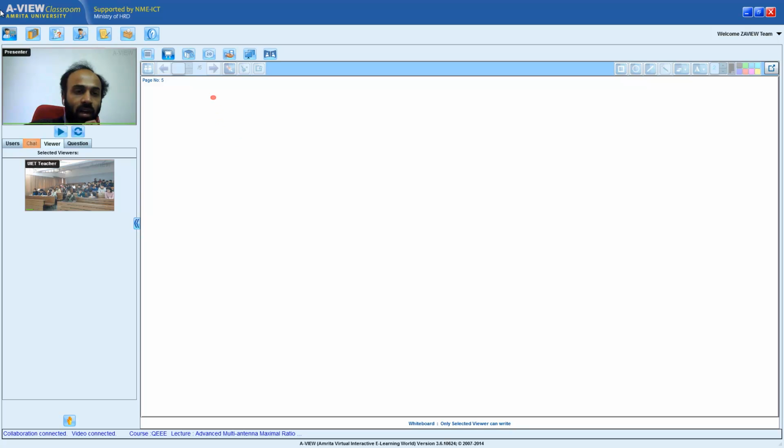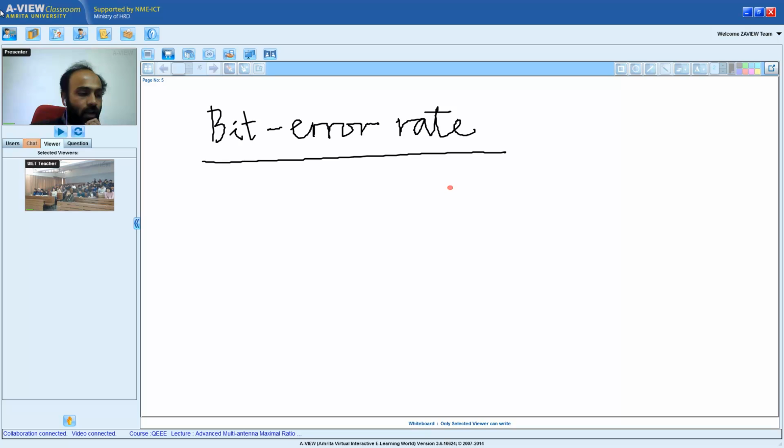Now we are going to go into the next important aspect of the course, which is bit error rate. I want to start with the bit error rate analysis of wireless communication. What is the bit error rate? Bit error rate is an important criterion to characterize or measure the performance of wireless communications. Bit error rate is also denoted by BER.